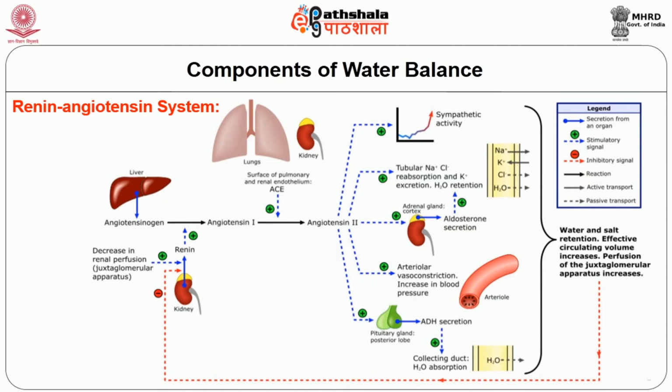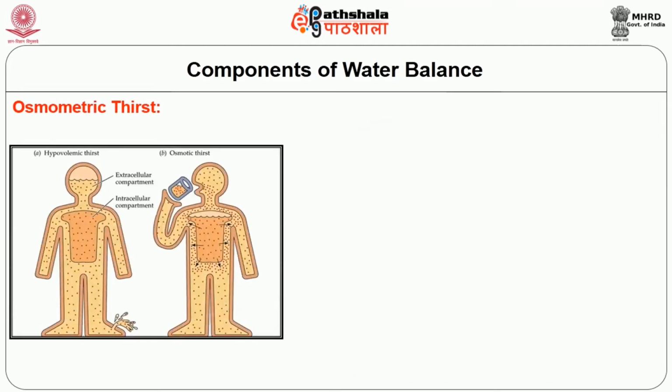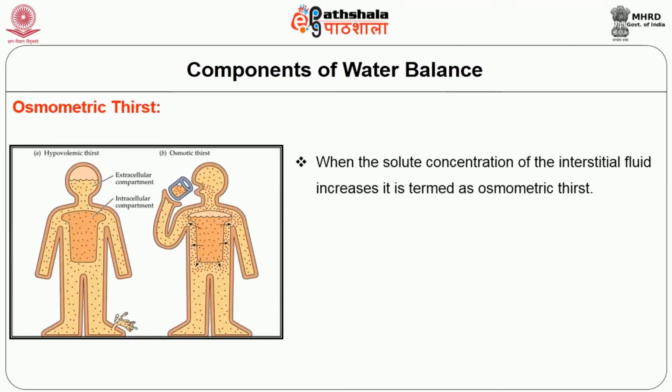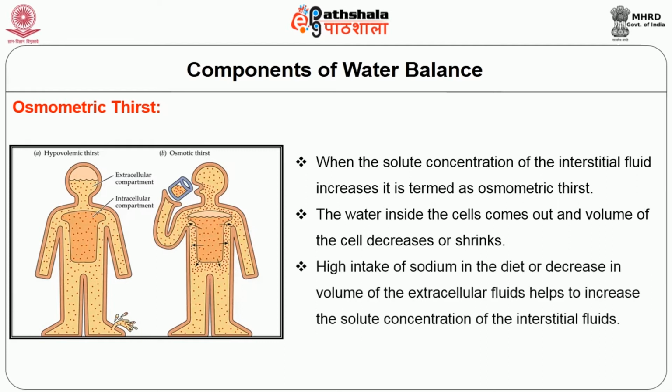Next, osmometric thirst. When the solute concentration of the interstitial fluid increases, it is termed osmometric thirst. The water inside the cells comes out and the volume of the cell decreases or shrinks. High intake of sodium in the diet or decrease in volume of the extracellular fluids helps to increase the solute concentration of the interstitial fluids.